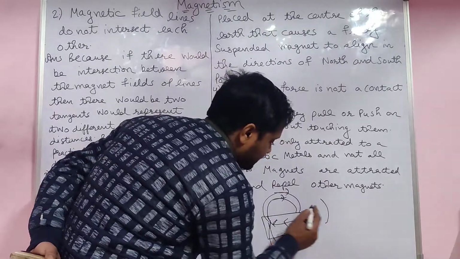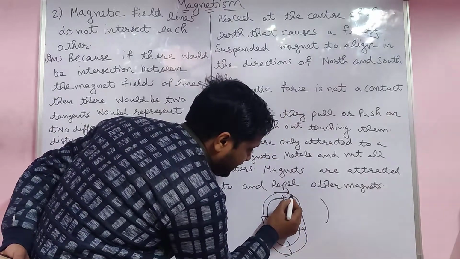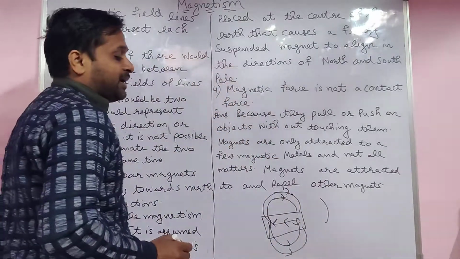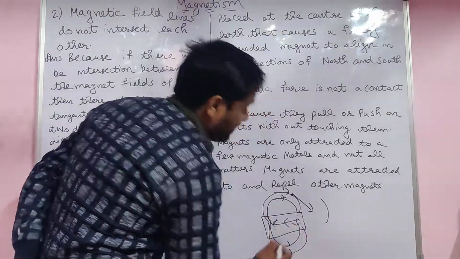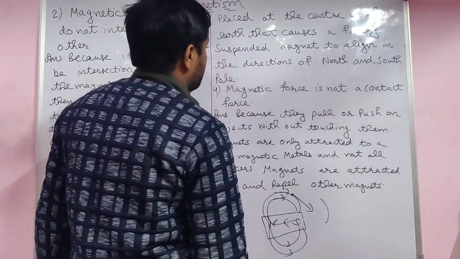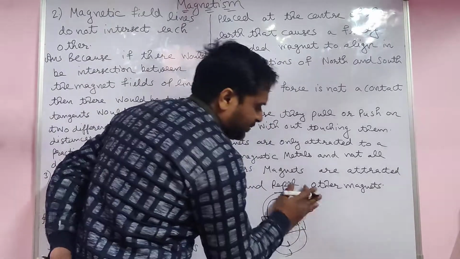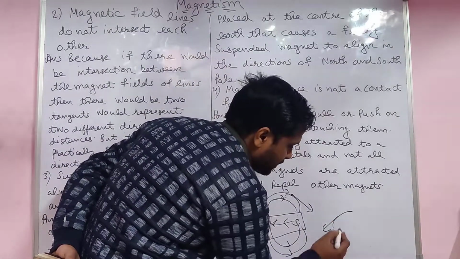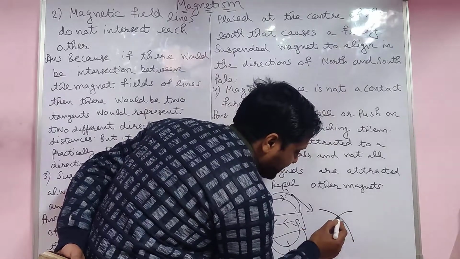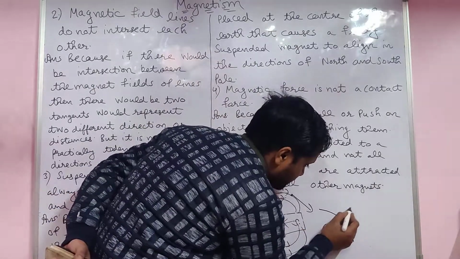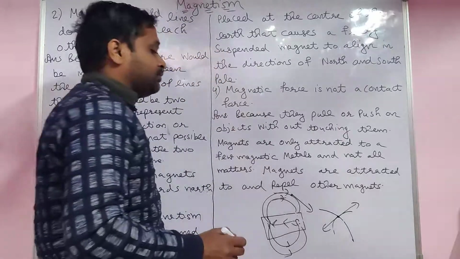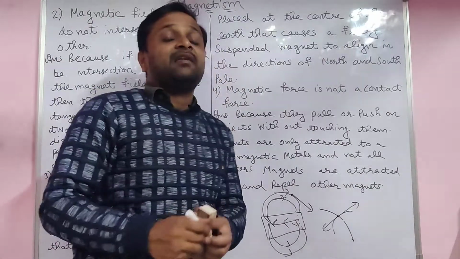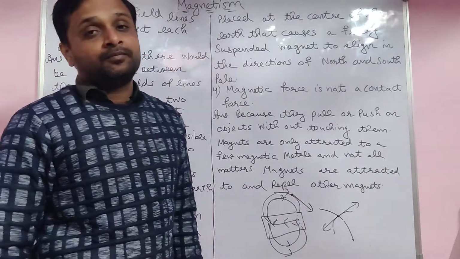If they intersect, keep in mind, if you want to find out the direction of magnetic lines of force, you always draw the tangent. For example, this line is there. Here you want to find the direction, so you draw the tangent. If two lines intersect at the same point, this direction also is there. So it is not possible to have two directions at one point.